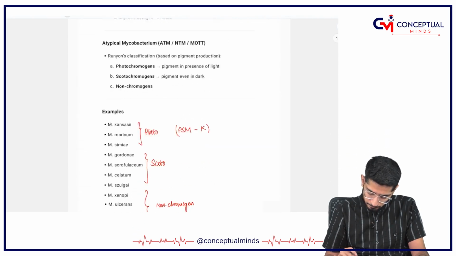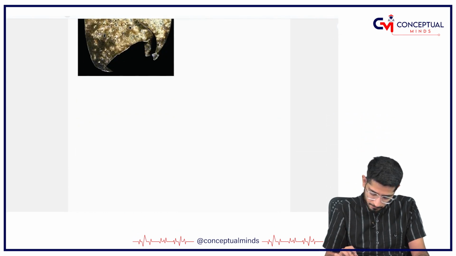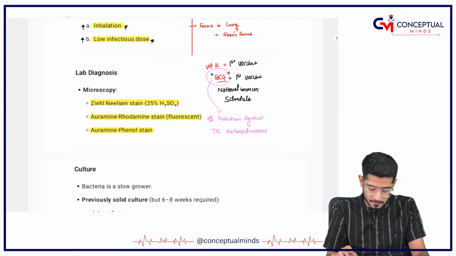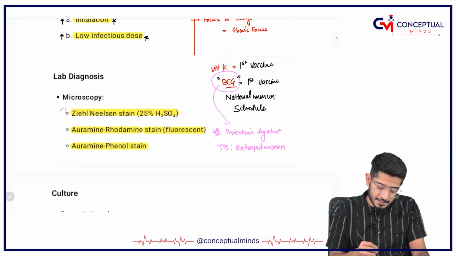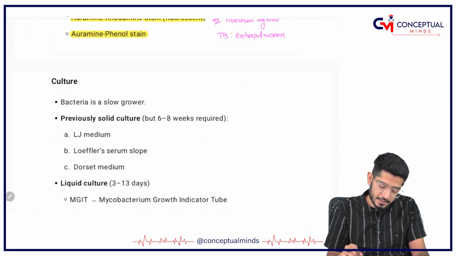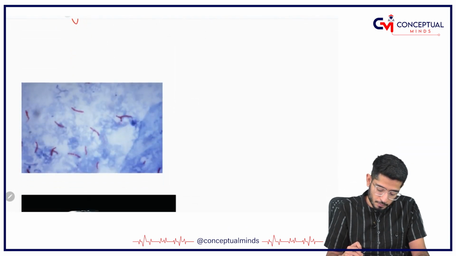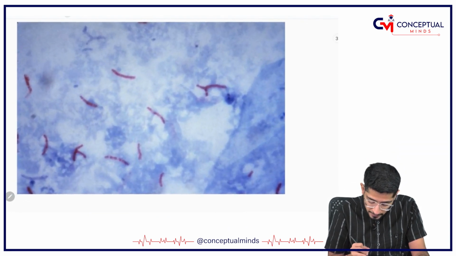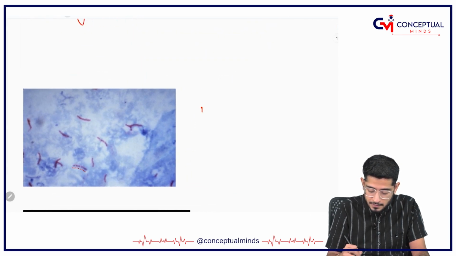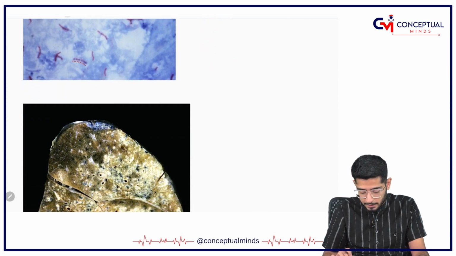Let me see if I have the pictures. Yeah. So in ZN stain, how does it look? Just like I've told you, it is going to show a beaded appearance. If I zoom in, can you see these different beaded appearances, which are given by Mycobacterium tuberculosis?